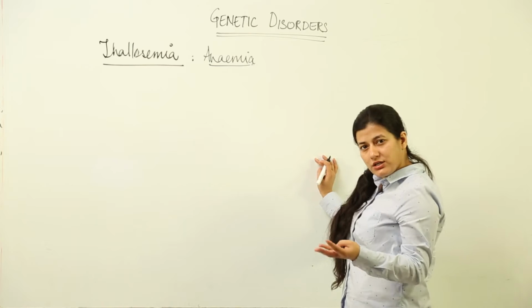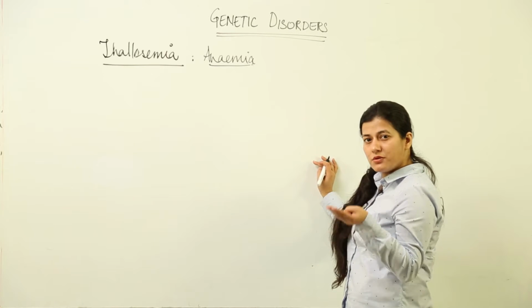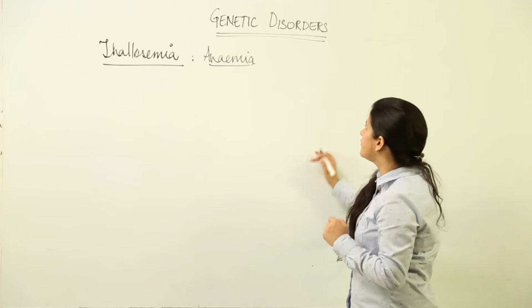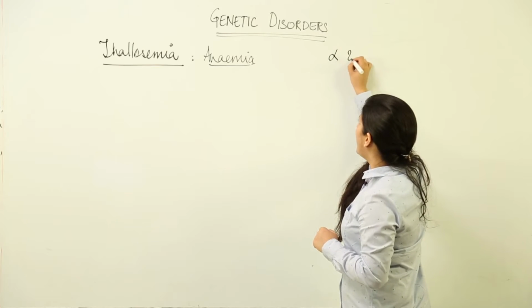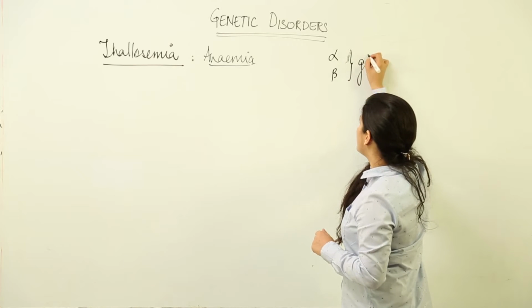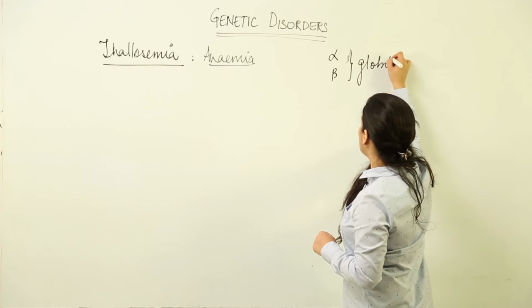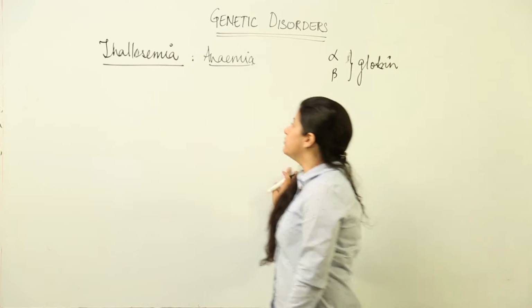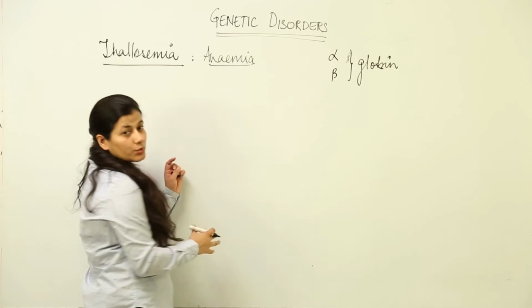it could be deletion of the allele which is responsible for production of alpha and beta globin chains of the hemoglobin molecule, not hemoglobin, right? What am I talking about?